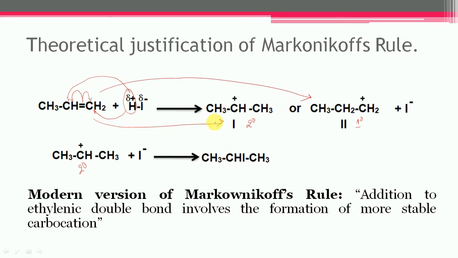Modern version of Markovnikov's rule. It states that during the addition to an ethylenic double bond, which involves the formation of more stable carbocations, and it is the second definition.